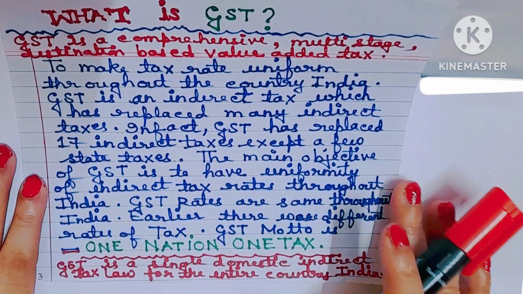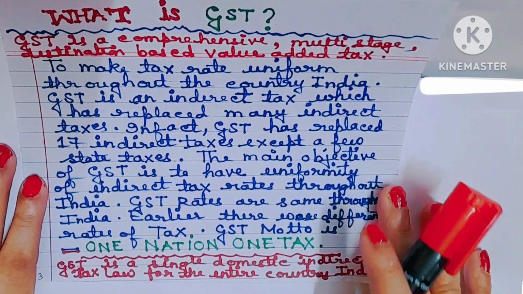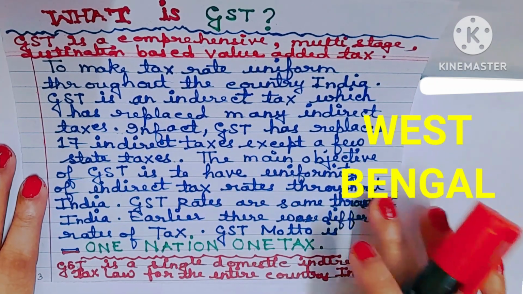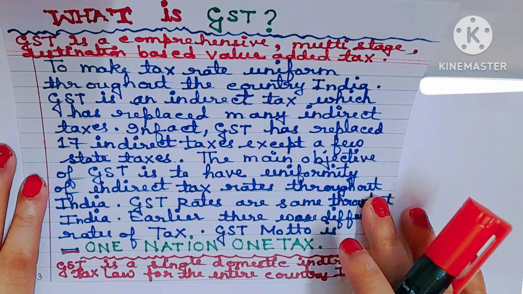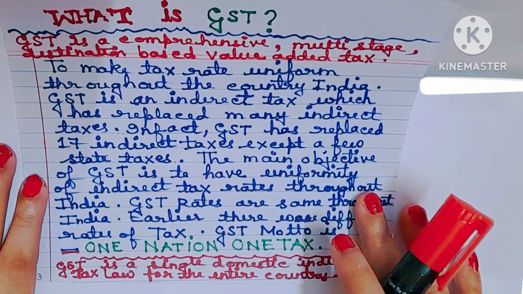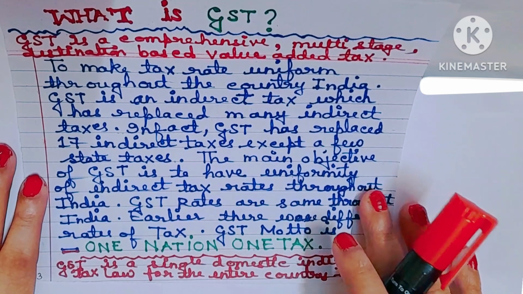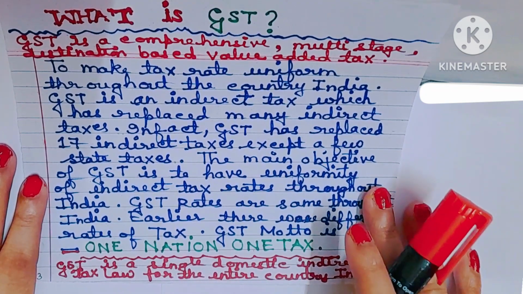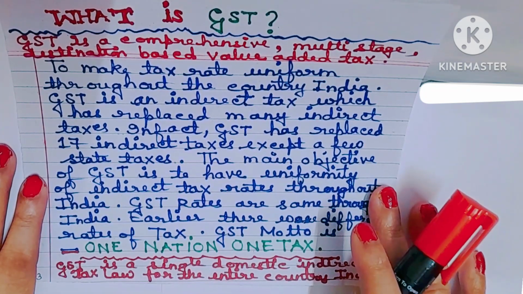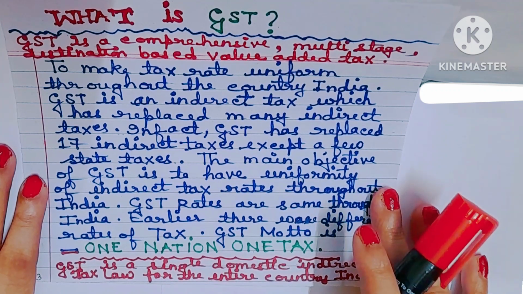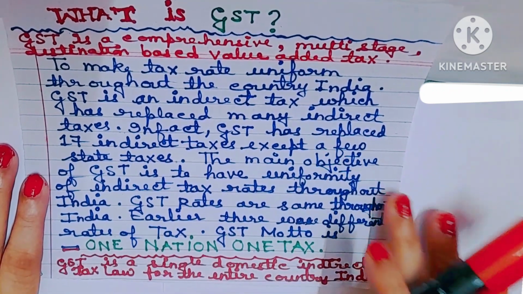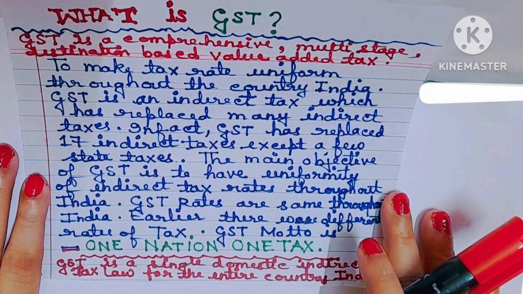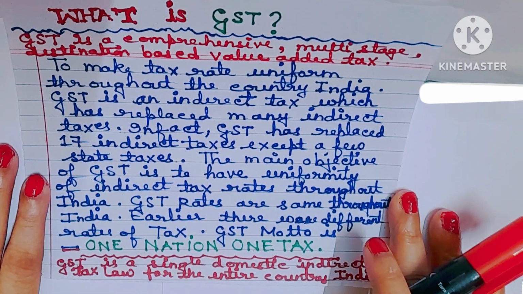তার মানে কি Mr. X, he manufactures pens and he is charging 8% in West Bengal, কারণ ও West Bengal এ থাকে. Mr. Y, he also manufactures pens, but he is charging 10% tax on the pens because ও Maharashtra তে থাকে. Mr. Z, who manufactures pens in Rajasthan, charges 9% tax on the pens because he lives in Rajasthan. That means pre-GST, every state charges different tax rates on the same product, pen.